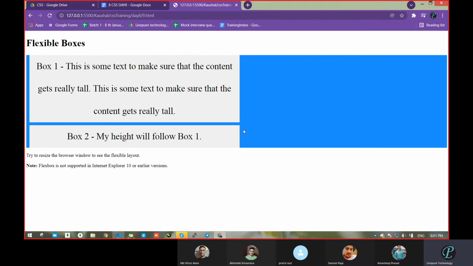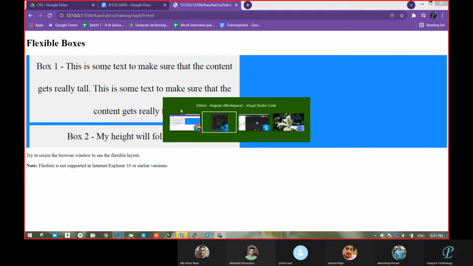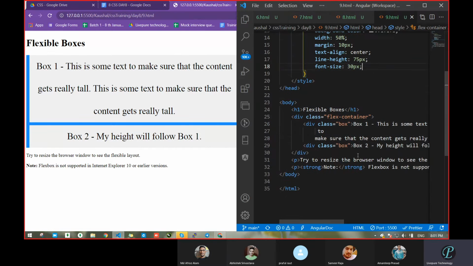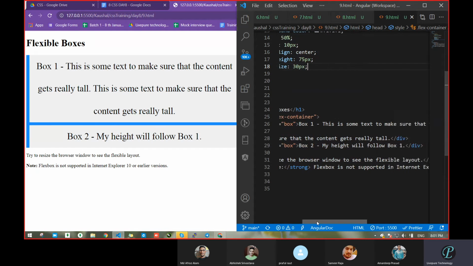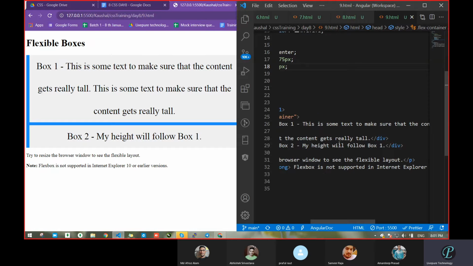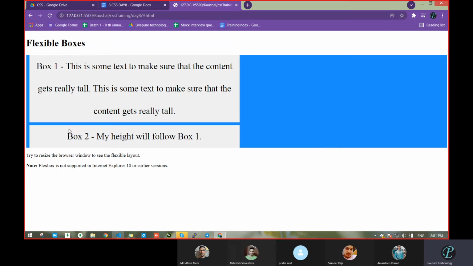First go with the full screen. What happened? It became completely normal, as usual. Correct or not? Yes, sir. Whatever content is written on the second line, what is the second line? Box 2. My height will follow box 1. It is written like this. What about this? It came down.